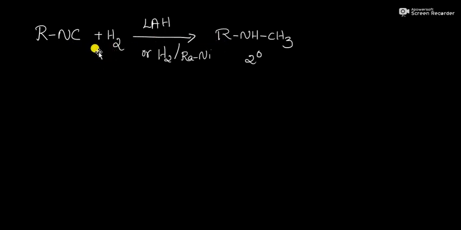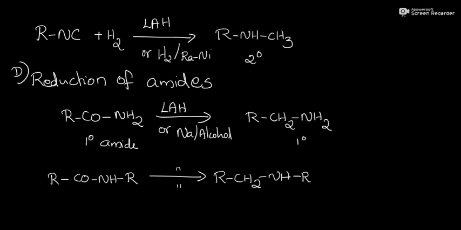Here isonitriles are converted into RNHCH3, that is our secondary amine. The important point to notice is that the reduction of isonitriles gives secondary amine, not primary amine, whereas reduction of nitrile groups gives primary amine.